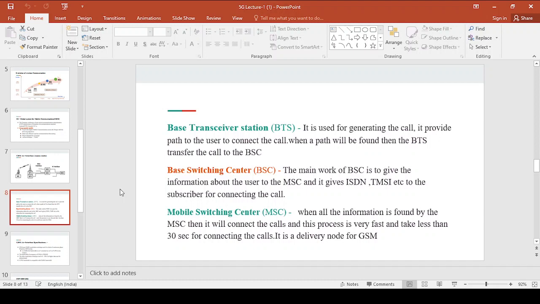Once the path is found, it will transfer the call to the base switching center. The base switching center will give the basic information of the user to the MSC, the mobile switching center, like ISDN, TMSI, etc., for connecting the call. Once all the information is found by the MSC, it will connect the call, and this process is very fast, within a span of a second. This is how the call gets connected under the second generation system.